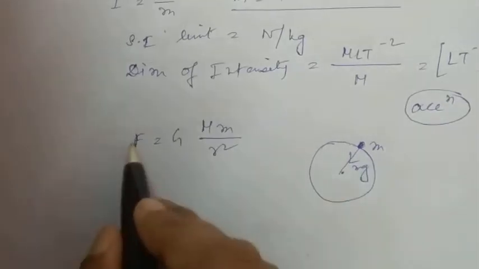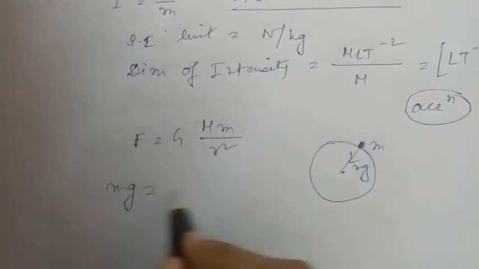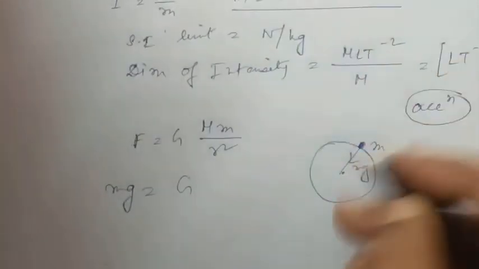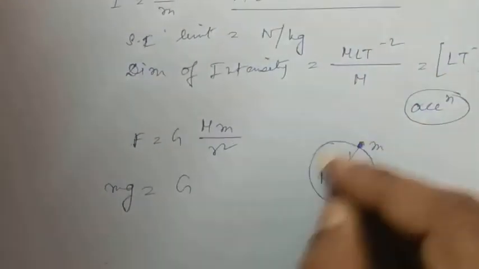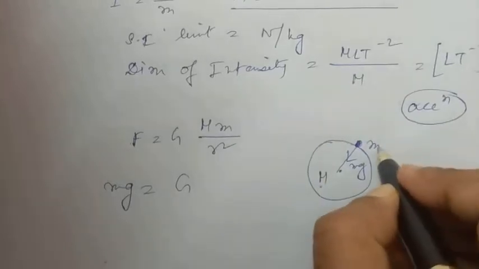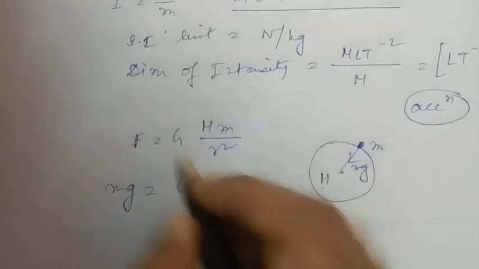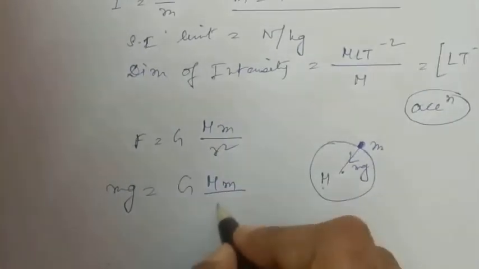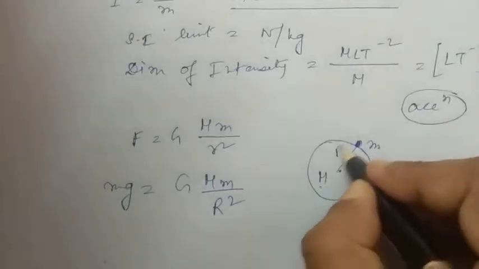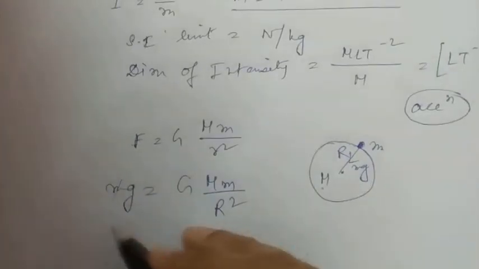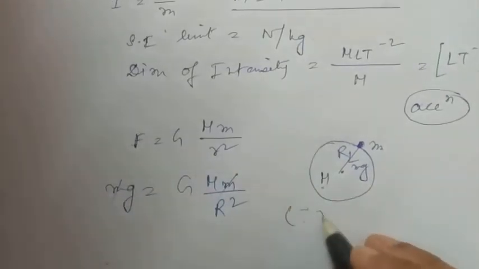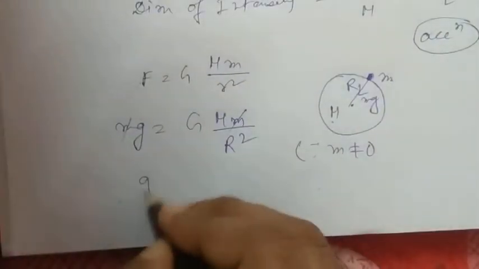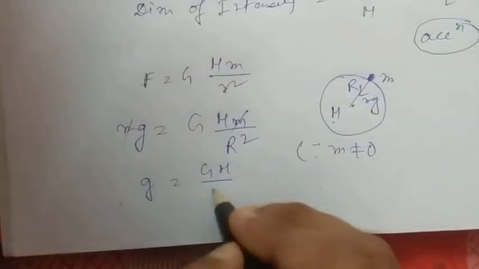So this force becomes mg. According to Newton's law of gravitation, the attraction force between the earth of mass capital M and this body of mass small m is this one. So G M m by, we can replace this r as R square, the radius of the earth. So m gets cancelled out as m is not equal to 0. So g is equal to G M by R square.